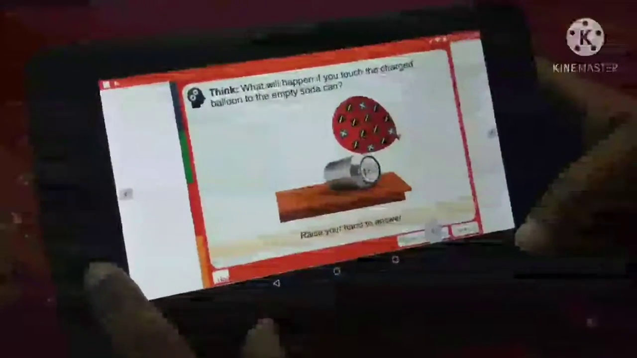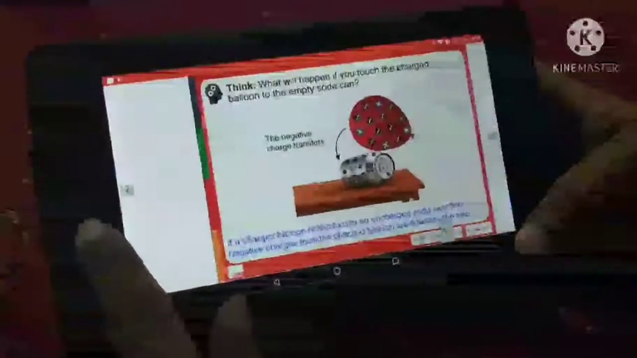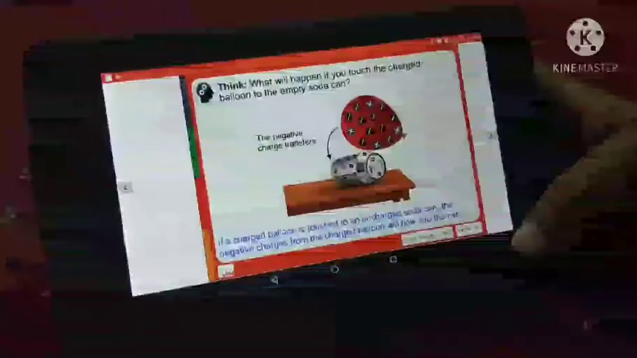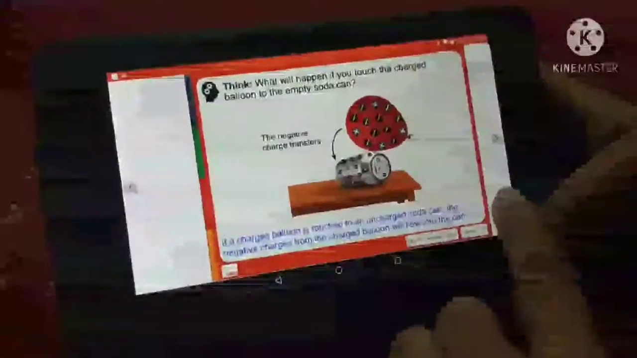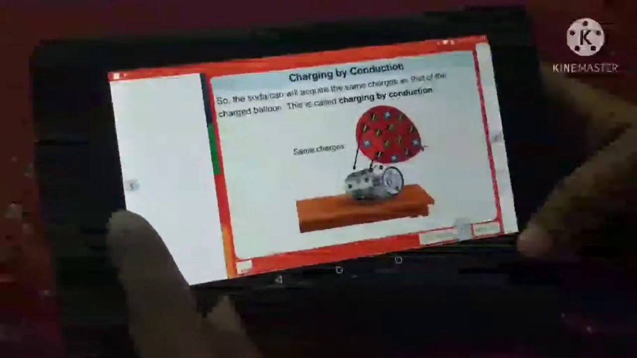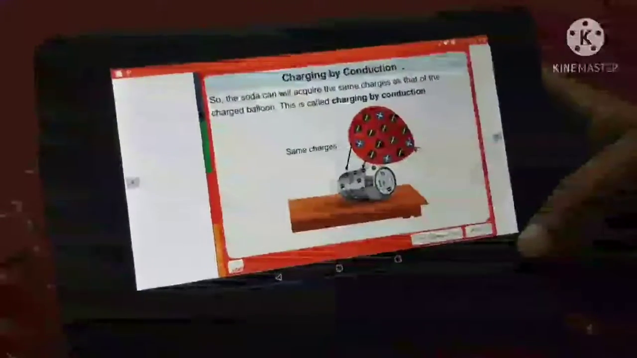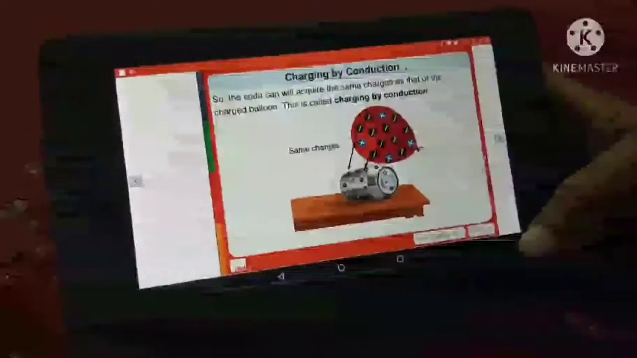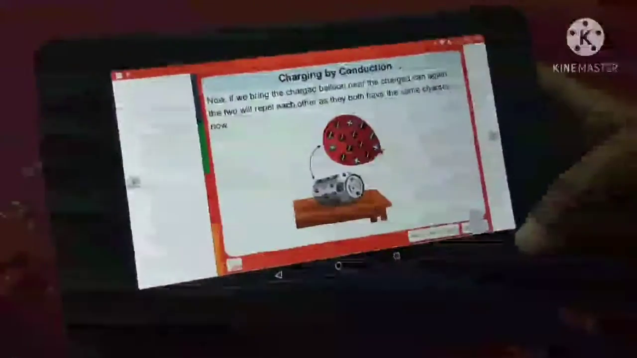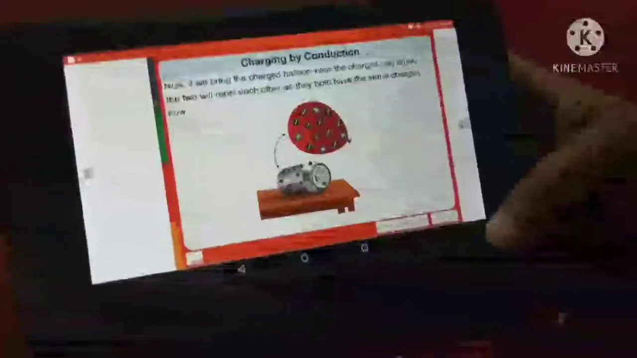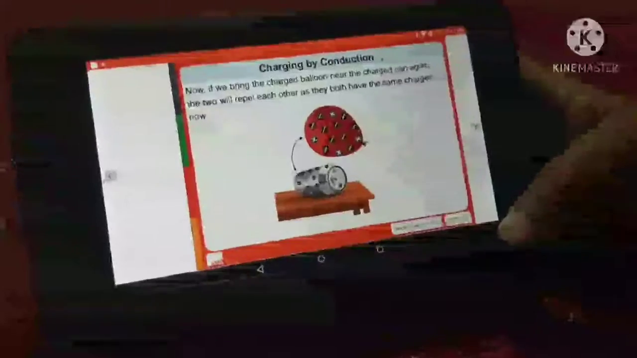What will happen if you touch the charged balloon to the empty soda can? Let us see the answer. If a charged balloon is touched to an uncharged soda can, the negative charges from the charged balloon will flow into the can. So, the soda can will acquire the same charges as that of the charged balloon. This is called charging by conduction. Now if we bring the charged balloon near the charged can again, the two will repel each other as they both have the same charges now.